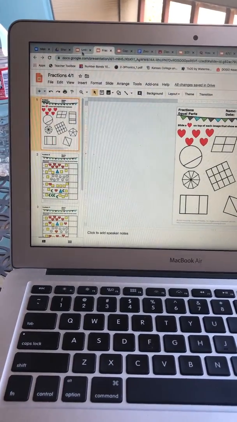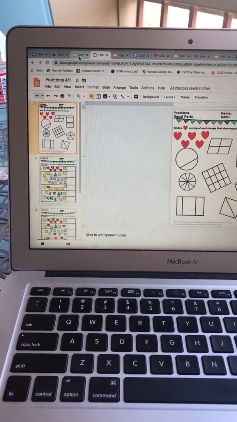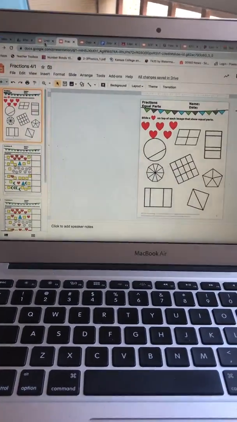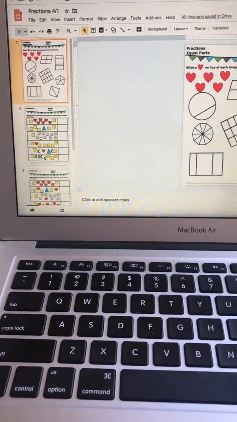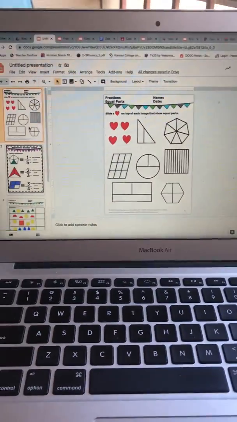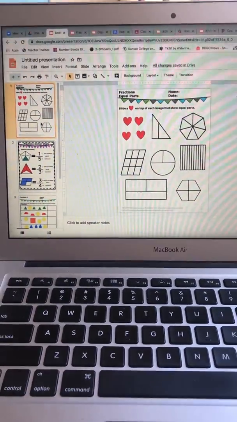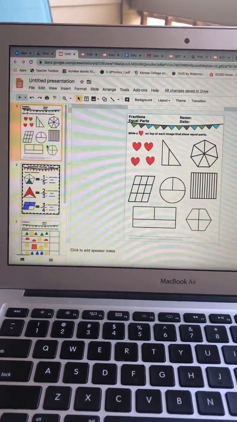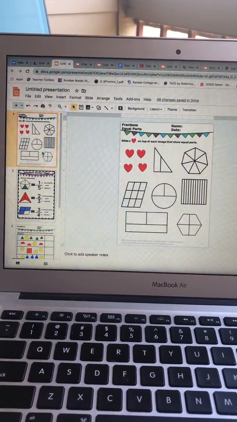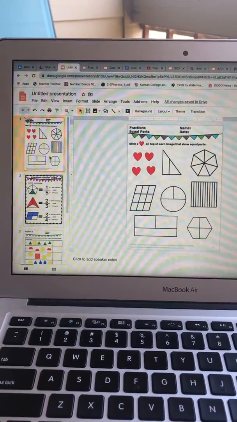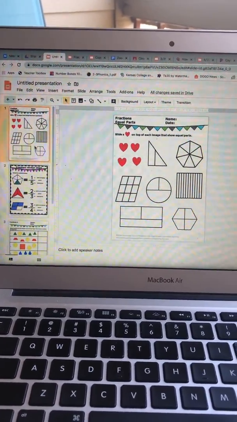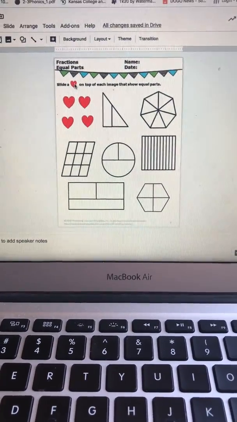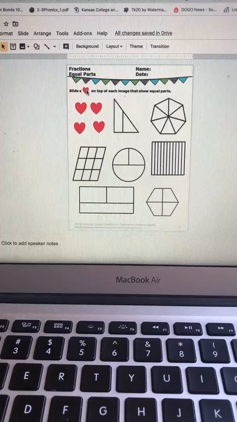We've practiced this in class right before we left. So I just want to review with you and make sure that you understand it before you work on it. So this is your assignment, but I'm going to practice with you. All of these things will look just like your assignment. The first part is equal parts. We talked about this with some games. We talked that they all have to be the same size. So what it says is slide a heart on top of each image that shows equal parts.